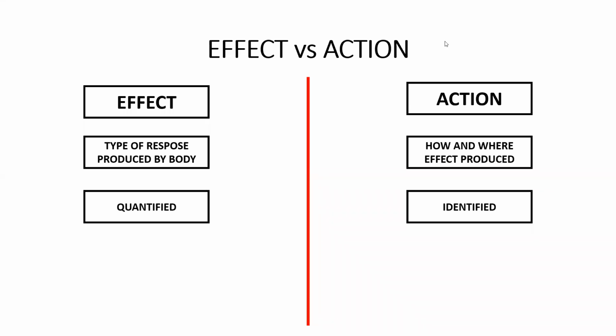Suppose, for example, we take one normal example which is known to everyone. Suppose during menses, you will have cramps, right?